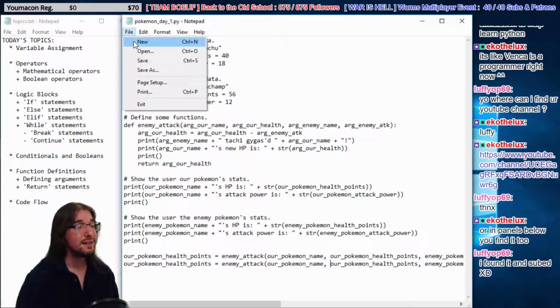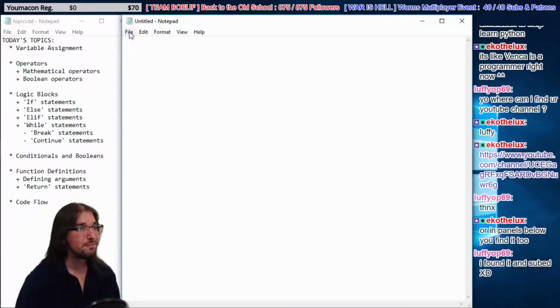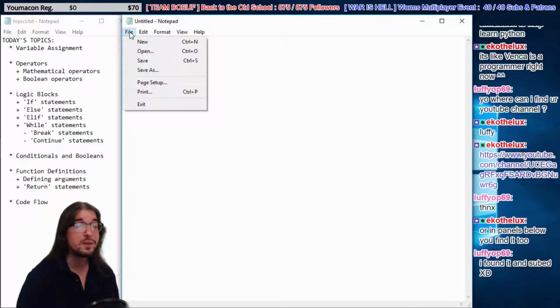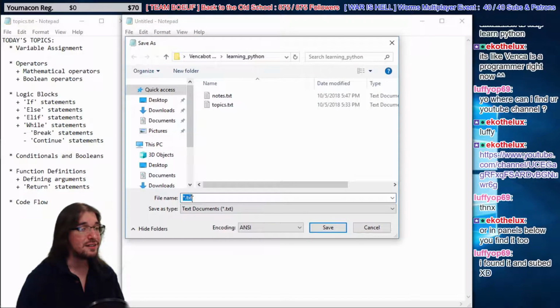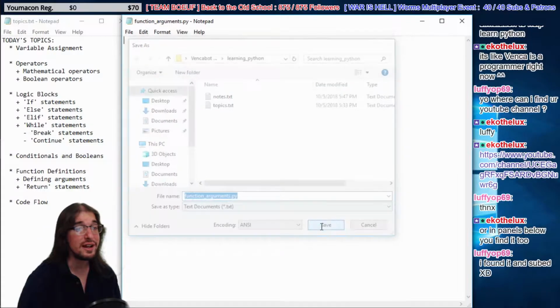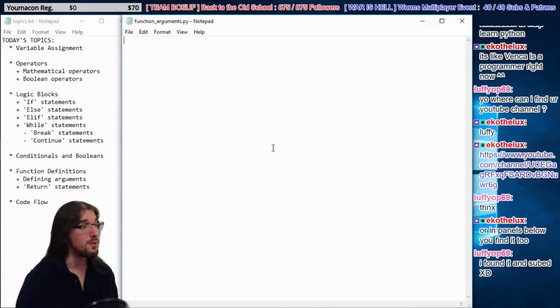Let's make a new program. Right? We're starting from scratch, guys, but it's going to be much simpler. Just to talk about functions real quick. I promise we're going to make some more Pokemon, I promise. We'll get back to Pokemon. But first, let's save this as function arguments.py. We're talking about functions here, guys. It's very important, but a little bit complicated compared to what we've been doing so far.